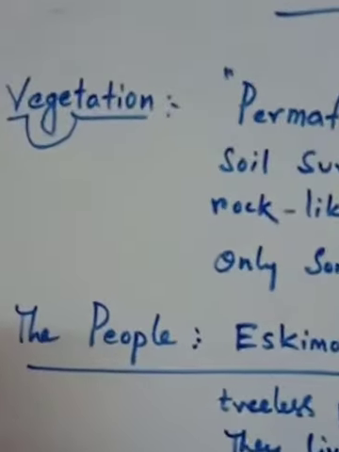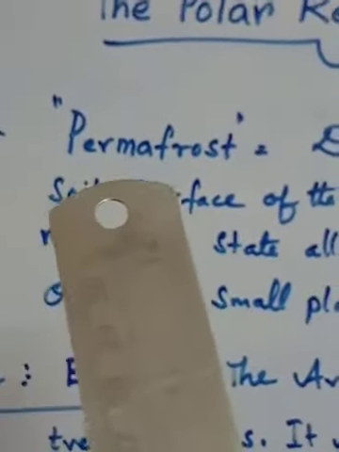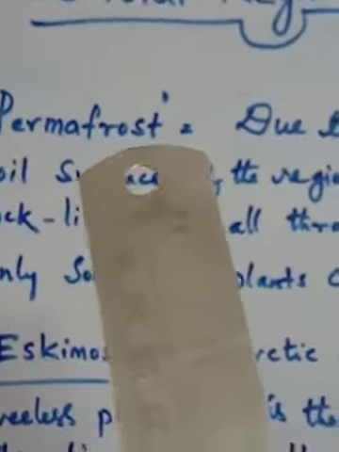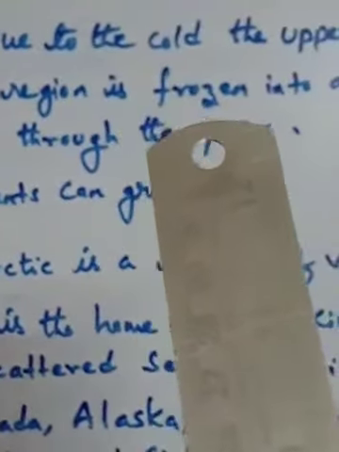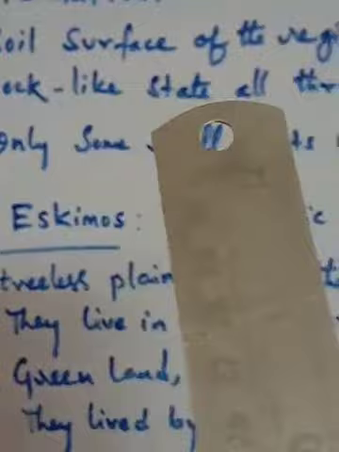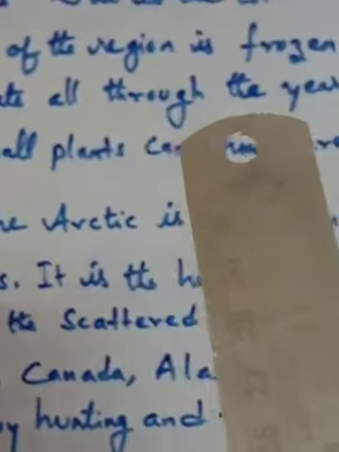Look, children, here the vegetation is given. Permafrost means that due to the cold, the upper soil surface of the region is frozen into a rock-like state through the year.